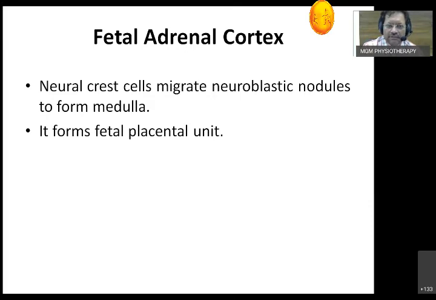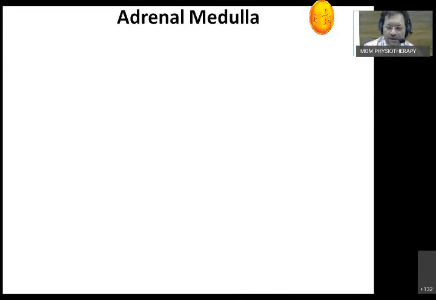Whatever the secretion is, it is converted into the active form of the steroid with the help of the placenta. We know that the placenta also secretes a large amount of progesterone. Which cells of the placenta secrete this? Basically the syncytiotrophoblast cells. So the fetal adrenal and placenta work simultaneously. That's why it is called the fetal placental unit. It helps in lung maturity.